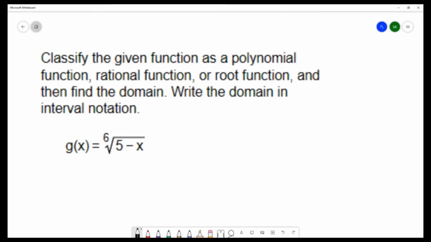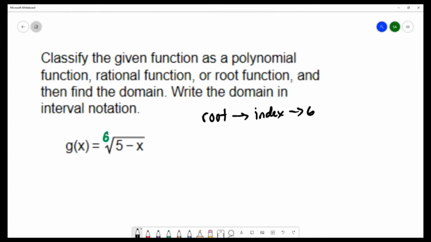So we're going to be able to say that this function is a root function. And then we need to get more detailed and focus on the index of that radical. The index is the number here on the radical, and we have an index of 6.